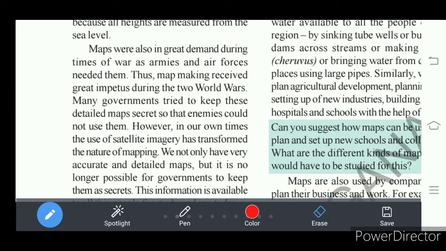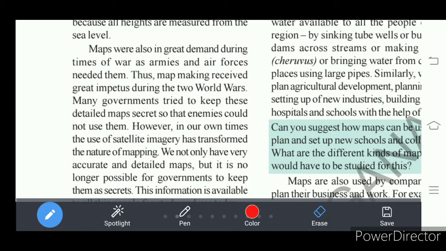Okay, today we have very accurate and detailed maps with the help of satellites, and it is not possible for governments to keep those maps secret. In early days maps were kept secret by many governments.